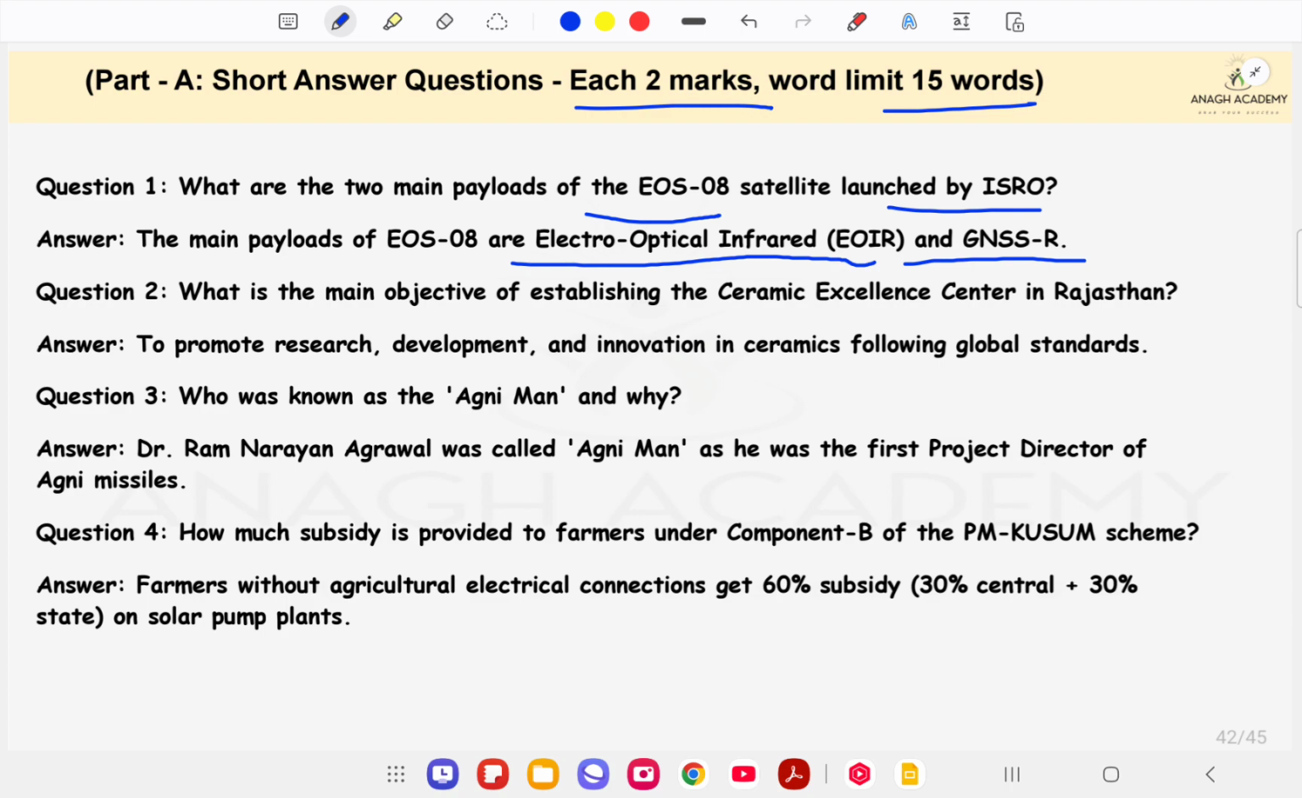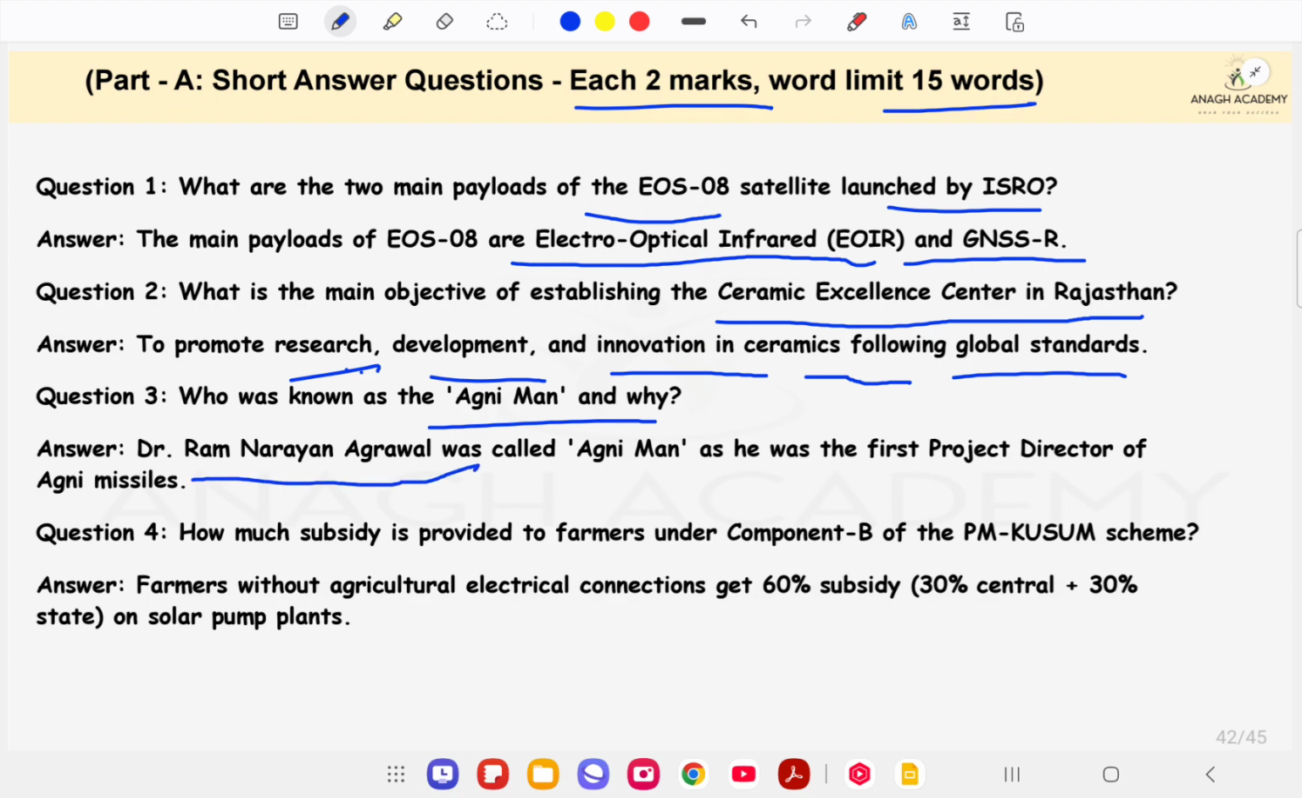Okay. Next question is, what is the main objective of establishing the Ceramic Excellence Center in Rajasthan? So the objective is to promote research, development and innovation in ceramics following global standards. Who was known as the Agniman of India, and why? So Dr. Ramnarayan Agrawal was called the Agniman of India, as he was the first project director of the Agni missiles.